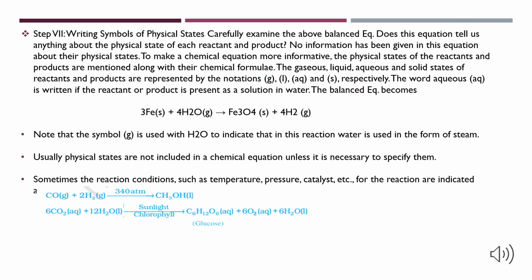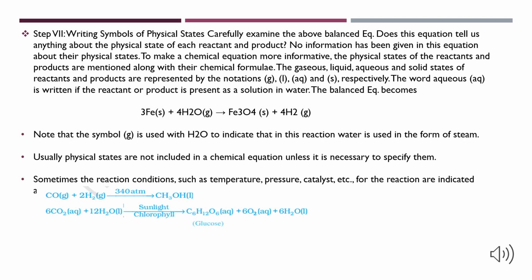Step 7. Writing symbols of physical state. Carefully examine the balanced chemical equation above. Does this equation tell us anything about the physical state of each reactant and product? No, there is no information given about the physical state of reactants and products. Therefore, to make a chemical equation more informative, the physical states of the reactants and products are mentioned along with their chemical formula.